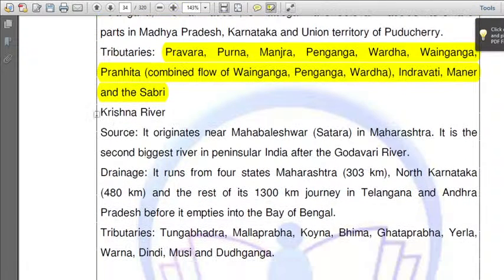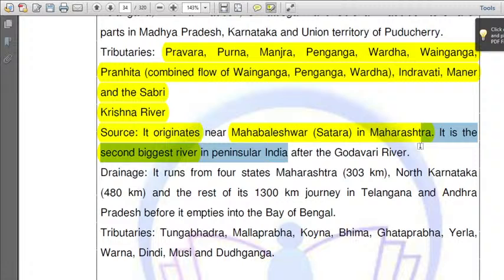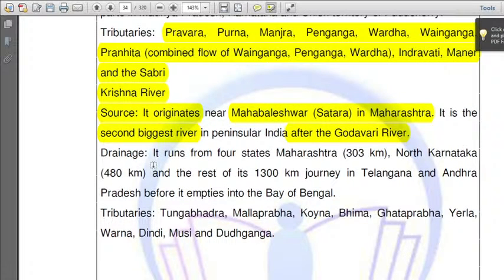Next, let's read about the Krishna River. What is its source? Mahabaleshwar in Maharashtra. So both Krishna and Godavari originate in Maharashtra. It is the second biggest river in India after the Godavari River. So the second biggest river is Krishna, after the Godavari River. So which is the first biggest river? The Godavari River.